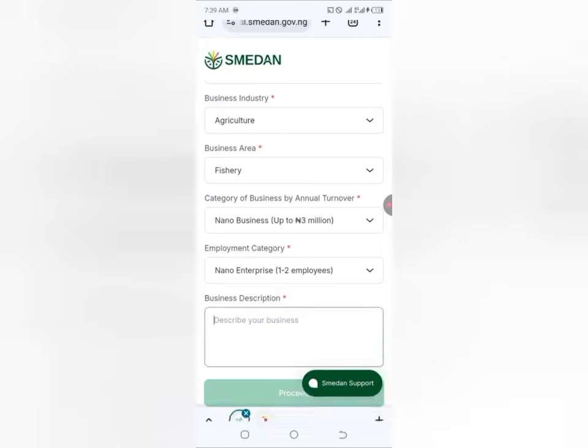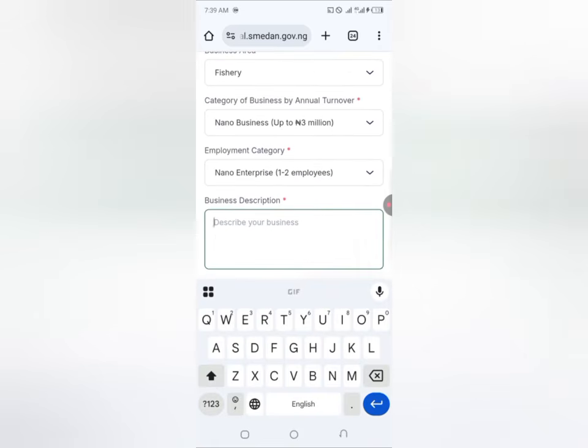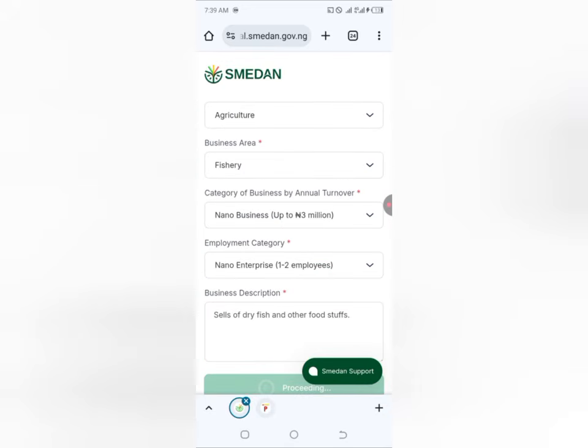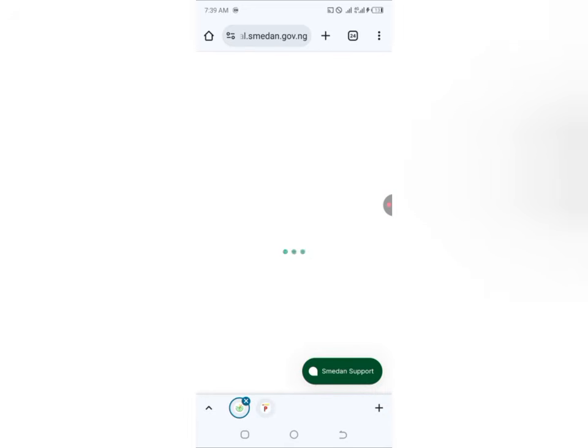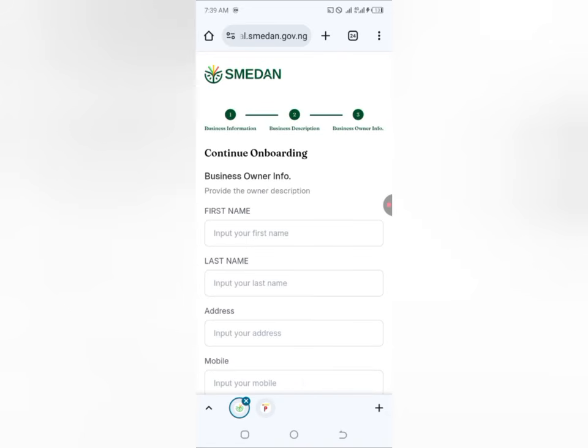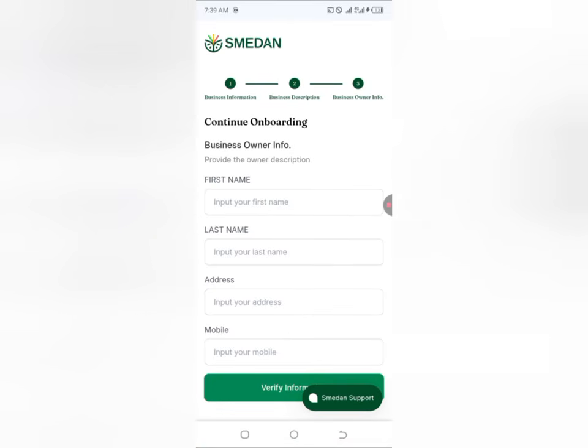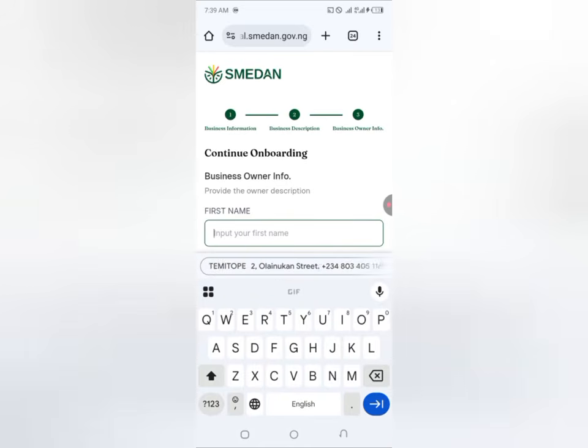So what's your business description? I'm going to just say sales of dry fish and other foodstuffs. Okay, so I'm just writing that. I'm going to click on proceed. When you click on proceed, the next thing it's going to take you to is for you to fill in your details as the business owner. So I'm going to fill in my first name. Remember that I said earlier, your first name is just basically your surname.